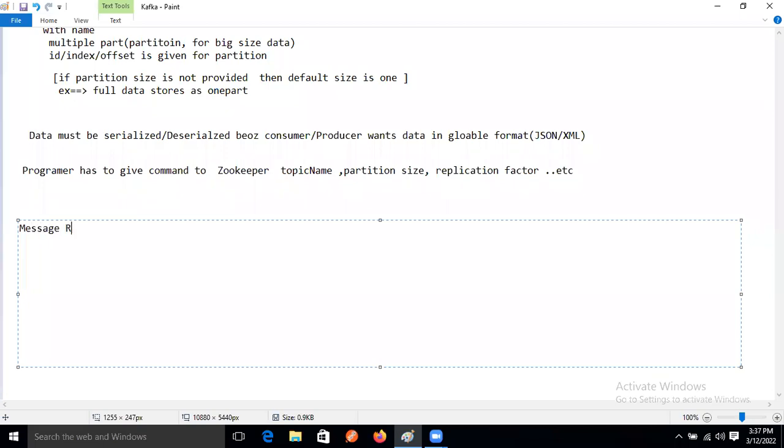Message replica, replication service. Does this message replica have the entire data of the topic object, or some offset data? Whatever data is required, right? Total data, entire data, because the consumer needs the total data. So how much data the consumer needs, that much data will be there inside the replica.